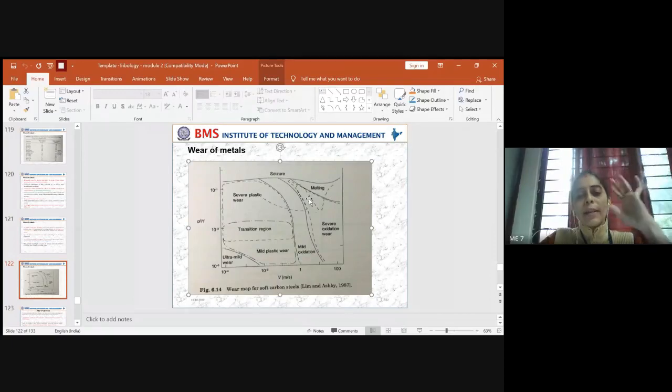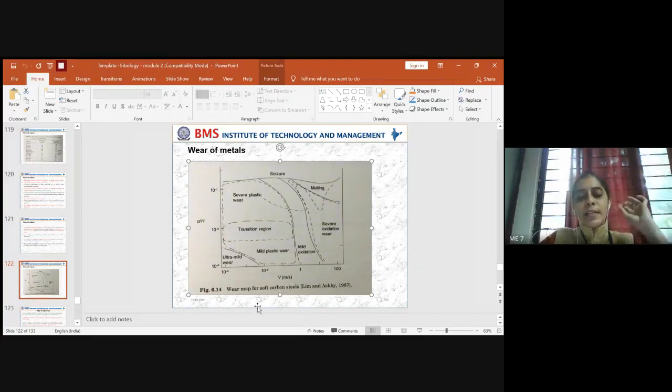Then the material gets melted. So it is a wear region for melting state. This is the very end stage of the mechanical component, where it can no longer be used and the material will be totally scrapped. So this is just to explain the wear map for a particular mechanical component.